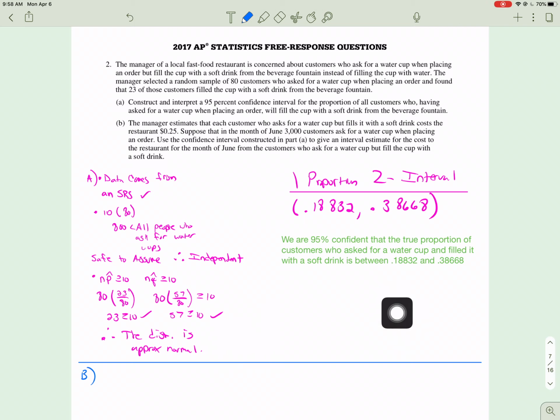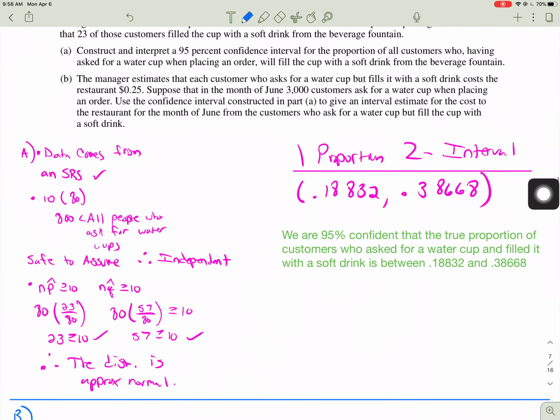And now remember, if you want full credit on the AP exam, you technically just have to name it and give the interval. You don't have to show where it comes from. I'm going to write out where it comes from. Remember, you take a sample p hat, which in this case is 23 over 80, and you add or subtract the margin of error. And what is the margin of error for p hat? You get z star times the standard deviation of the sample, which in this case is the square root of p hat q hat over n. Now you could show this and plug everything in, and that will save you if you enter something wrong into the calculator, but either way, you will get this interval right here.